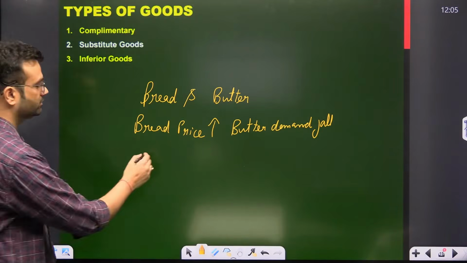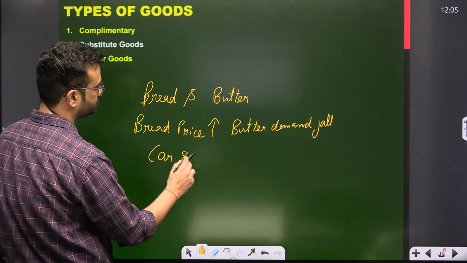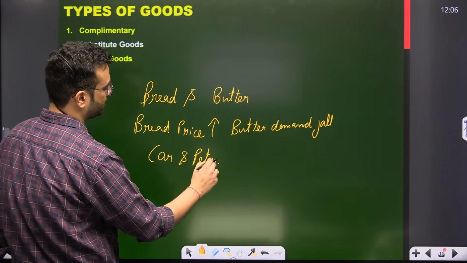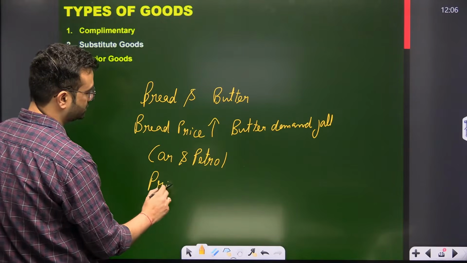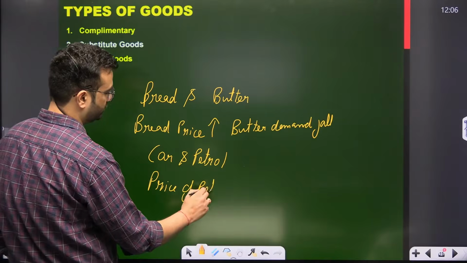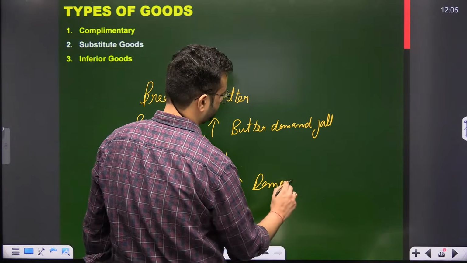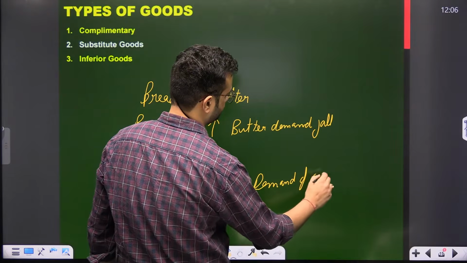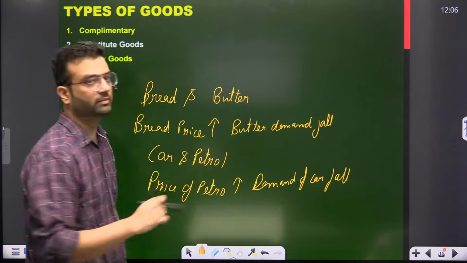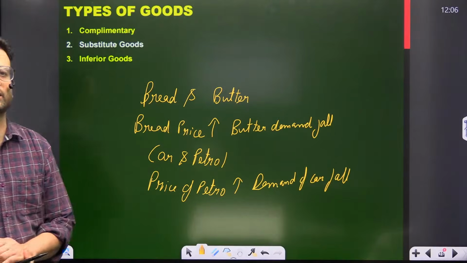Or let's say car and petrol. Price of petrol increases, demand of car falls. This is complementary goods.